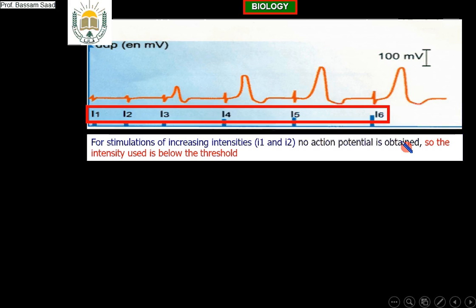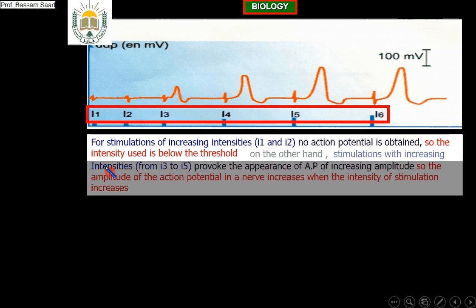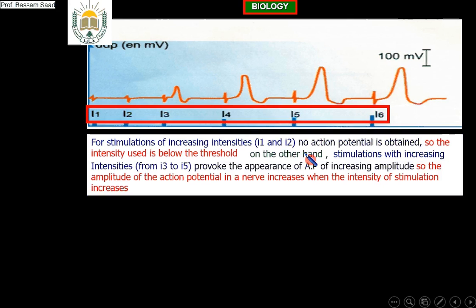Now I will continue, so I have to put a connector. On the other hand, stimulations with increasing intensity from I3 to I5 provoke the appearance of action potentials of increasing amplitude. Look at this. I cannot take I6 with them because I6 has the same amplitude.